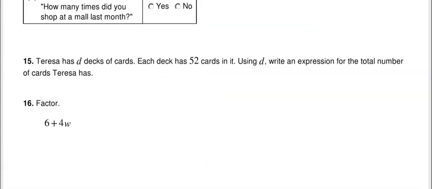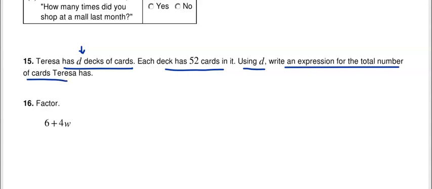All right, number 15. Teresa has D decks of cards. We don't know how many decks of cards. It could be one, it could be two, it could be 100 decks of cards. It says each deck has 52 cards in it. Okay, well, that makes sense. Using D, write an expression for the total number of cards Teresa has. Okay, well, we don't know exactly how many cards she has, but we know that every deck has 52 cards. And so once we know the number of decks of cards, then we just have to multiply that by 52.